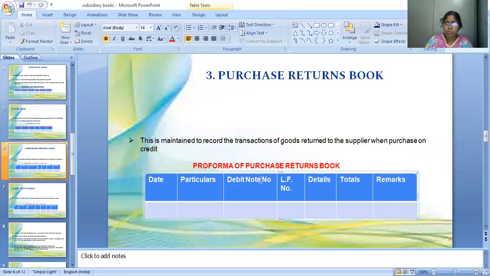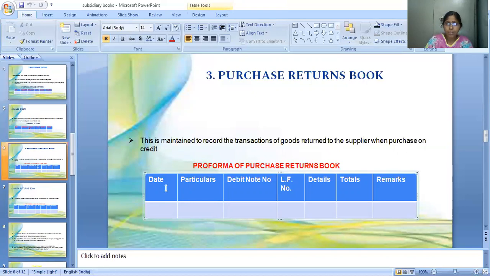Purchase returns book. This question you may get in any competitive exam like your MCom entrance and Central Universities' MCom entrance test, any test. They will ask you, debit note will be written in which book? Purchase returns book. So let me give you a brief idea about the pro forma of purchase returns book.